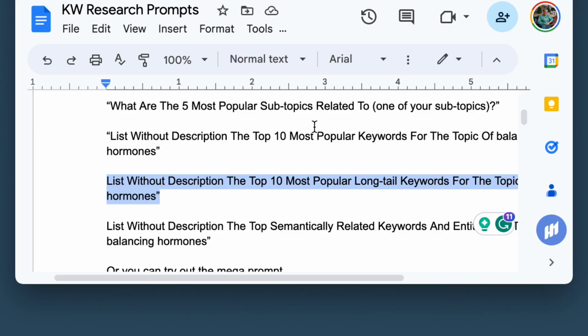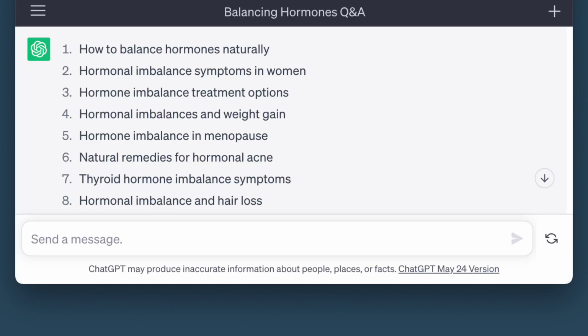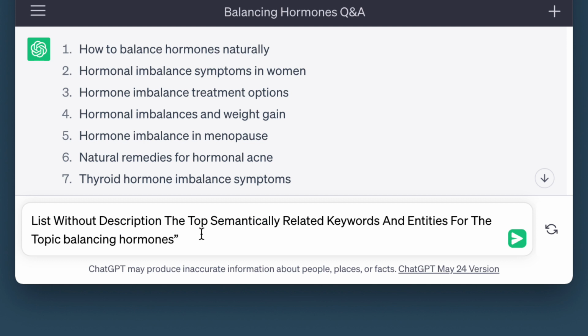Now this is another one that's really helpful. So list without description, the semantically related keywords. This is one of the amazing things about ChatGPT: because it has this intelligence, it can take the balancing hormones topic and move sideways across. It can think laterally, which is amazing. So let's have a look at this. This is going to help us think outside of the box of balancing hormones and give us some more keyword ideas.